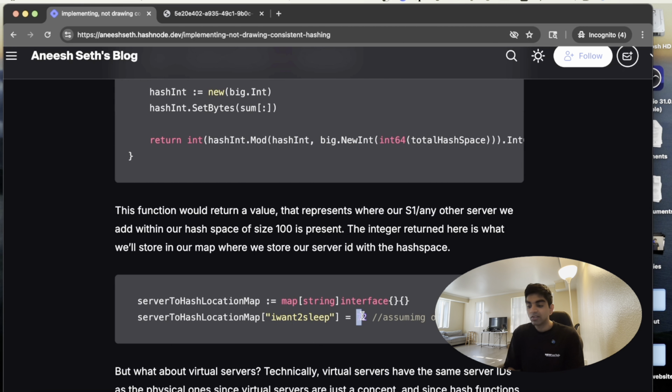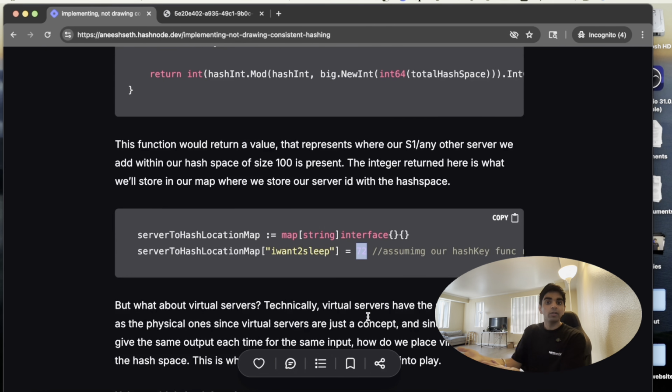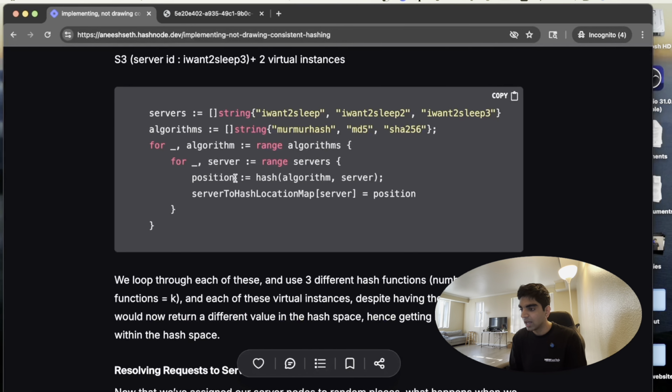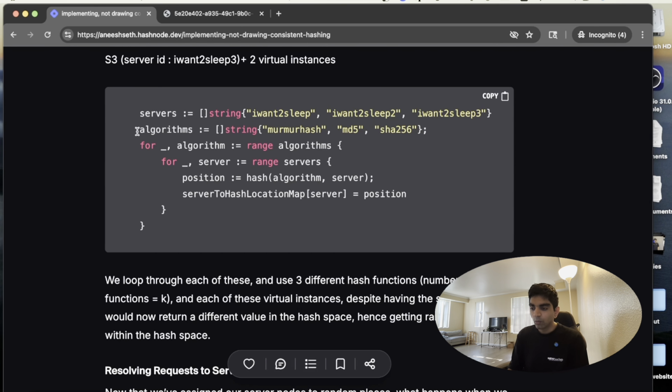Let's say it gave out 72. This is just an arbitrary value to represent where it is actually present in the hash space, and that is where it's going to be in the hash space, essentially. And now, why we use multiple algorithms here, I will come to that in a second.